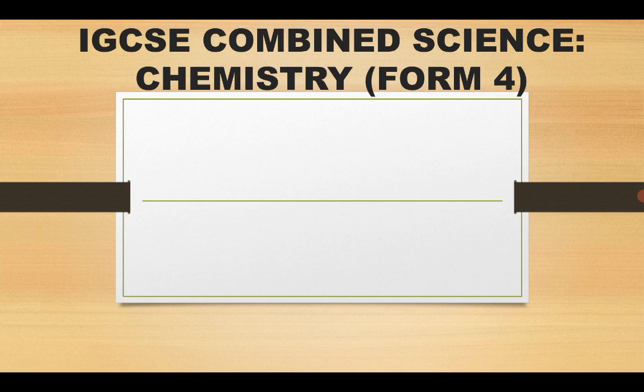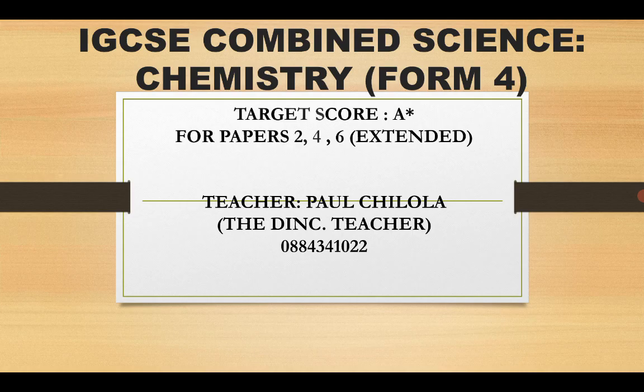My name is Mr. Particulate once again, your teacher in IGCSE Combined Science. Recall that Combined Science constitutes three minor subjects, namely physics, biology, and chemistry.